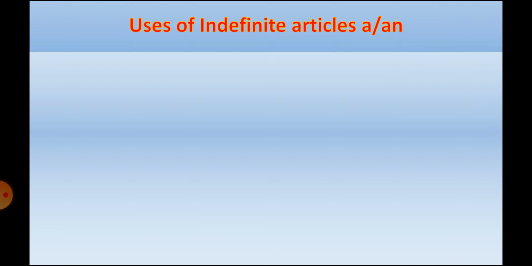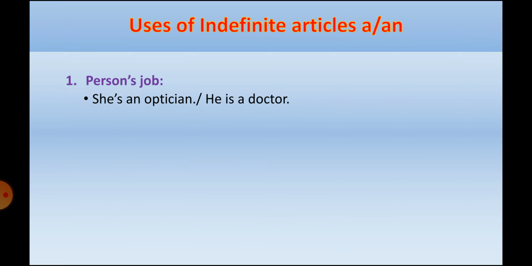Uses of indefinite articles. When I use indefinite articles a or an, first of all, you should keep in mind that the uses of a and an are the same. They share the same uses, but they differ when the word begins with a vowel or a consonant.